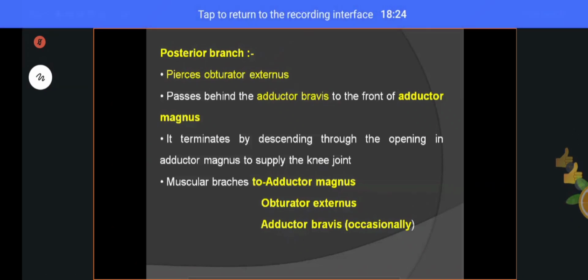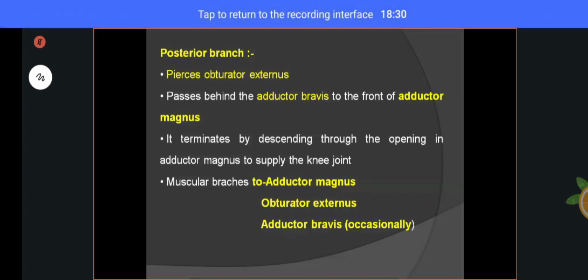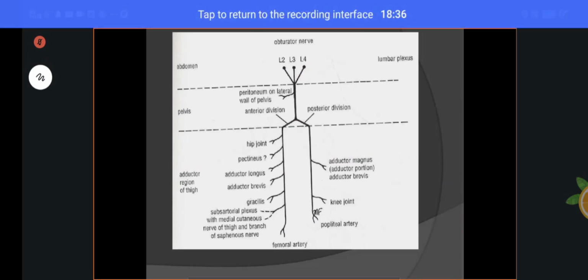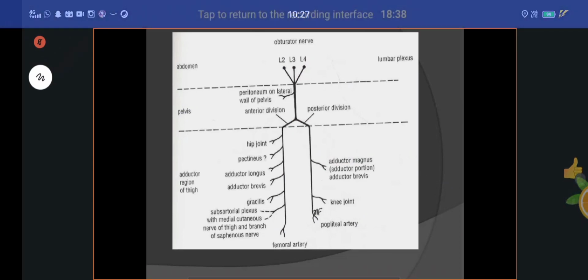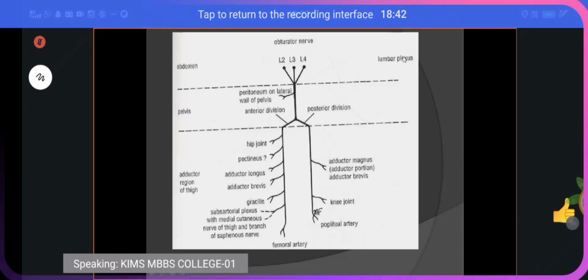Are you clear about this obturator nerve? The obturator nerve is a very important short note. See here, the entire diagram. See the obturator nerve in the abdomen. It comes from L2, L3 and L4, from the lumbar plexus.